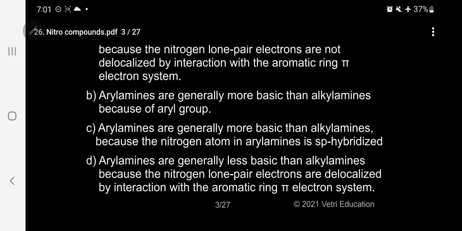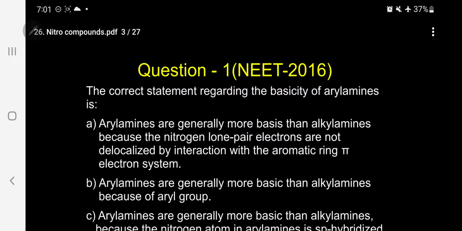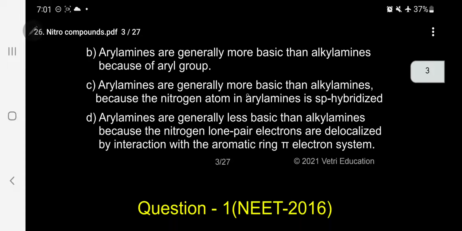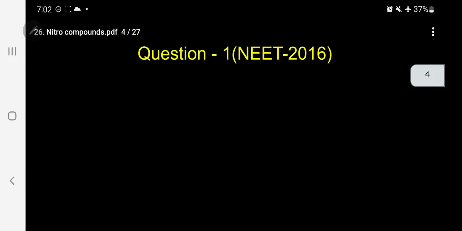So, my dear students, they have given four statements. The question asks for the correct statement. Which is correct? Here, D may be the correct answer. That is, aryl amines are generally less basic than alkyl amines because the lone pair electrons are delocalized by interaction with the aromatic ring. So let me explain, kindly follow me.